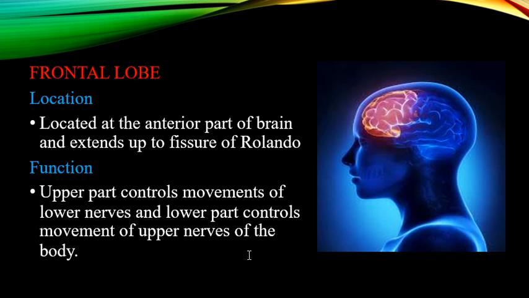Many large organs are controlled by a small part, whereas many small organs are controlled by a large part of the lobe. For example, the nerves of hands and legs are controlled by a small area of the frontal lobe, whereas the functioning of lips, eyes, nose, or forehead is controlled by the larger part. And it is because these organs have very complex structures. If any area of the frontal lobe develops a defect or gets damaged due to any injury, the relevant organ loses its functioning.